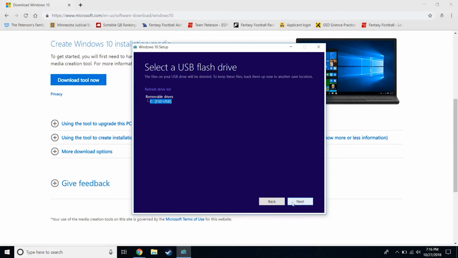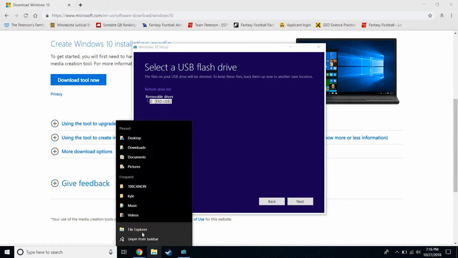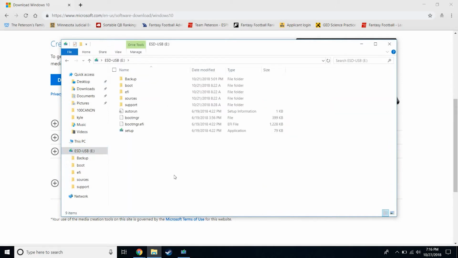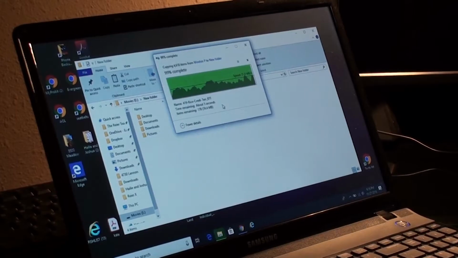And drive letter E was the one that we chose, and we will go ahead and click next. At this point, it'll erase everything on your flash drive, so prior to this you will want to make sure you have everything on your flash drive backed up somewhere. And since I've already gone ahead and made the media, I will go ahead and show you what it'll look like. So this will be what your flash drive will have after it has Windows 10 installed as a bootable disk. So once you go ahead and insert this into a PC, you'll be able to use this to install Windows 10. I'll show you that now.